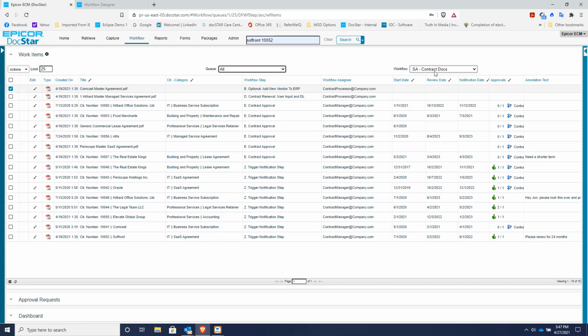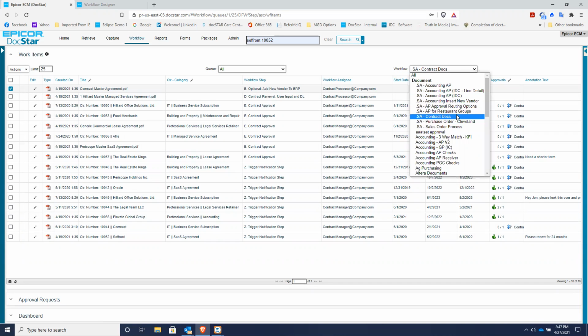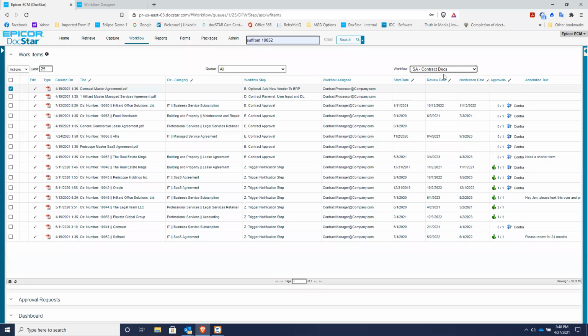And I can also filter down by what workflow I want to take a look at. You could have different workflows for the different types of agreements. If you're a really big company, maybe you have hundreds of lease agreements, hundreds of vendor agreements, maybe thousands. So you might want to filter by the type of contract or agreement that you want to focus on. But since this is, let's say, the small to mid company demo here, we're just going to filter down to the contract management workflow itself.